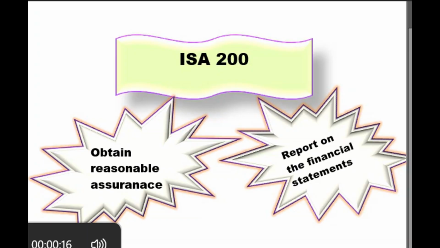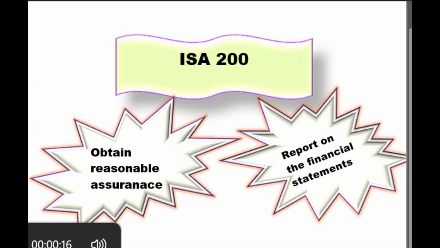That is why one of the core codes of conduct for accountants is professional competence. You should be able to do the job of an accountant to the best quality. So you should know all the applicable standards, all the IFRS accounting standards that must apply in every circumstance, including other national reporting regulations.